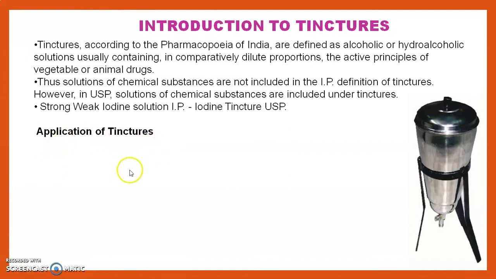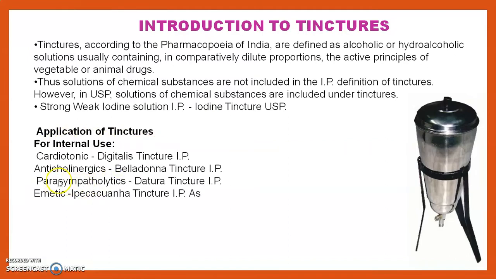Then applications of the tinctures. Applications are divided into two purposes: for internal use and as flavoring agents. For internal use, different types of tinctures are used. In the category of cardiotonics, Digitalis tincture. Anticholinergic category, Belladonna tincture. For a sympathomimetic, Datura tincture, and as an emetic, Ipecacuanha tincture. Then as a flavoring agent, an example is orange tincture. That means tinctures are used for medicinal use and flavoring use.